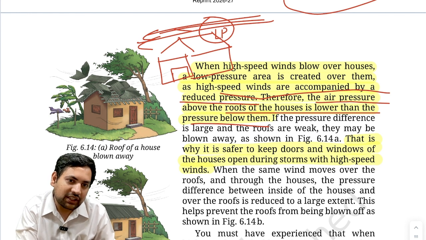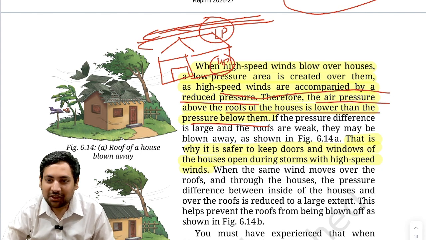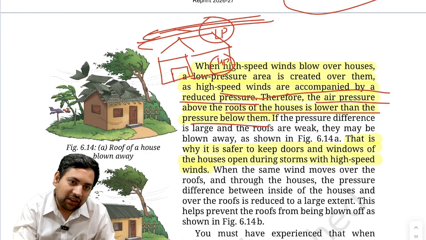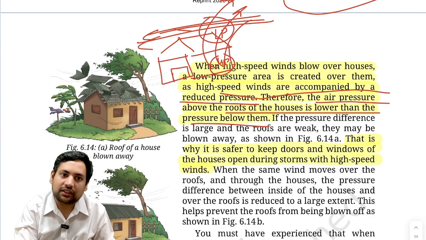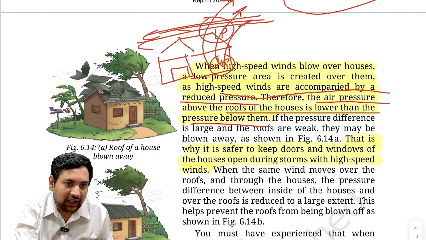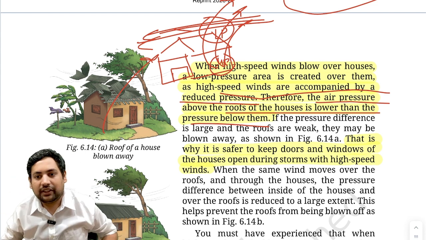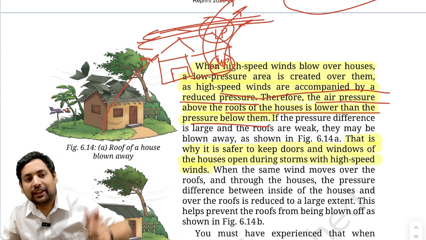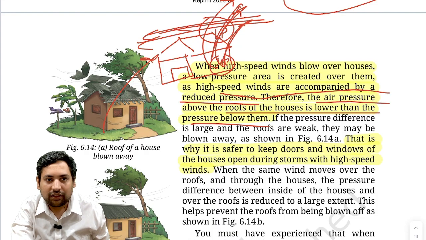Now, don't you think inside the house there will be much higher pressure? Correct? Now, where does the air flow? Air flows from high pressure to low pressure. So, suddenly what will start happening? From inside your house, it will start to move towards your roof like this. And in that process, what can happen? That is why you must have seen that when the roof of any house is coming out, it comes out like this. If it was only the wind blowing, it should have gone in that direction, but it does not. It rises also. Why does it rise? Because of this phenomenon where wind is flowing from high pressure to low pressure.